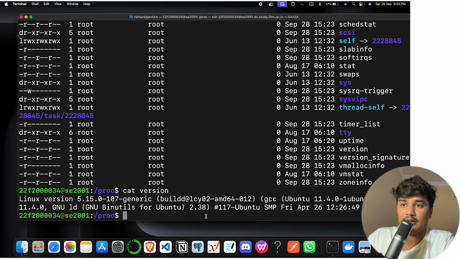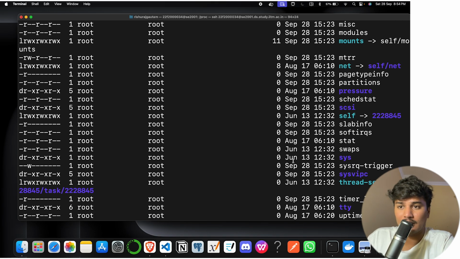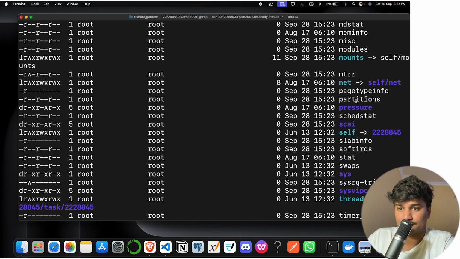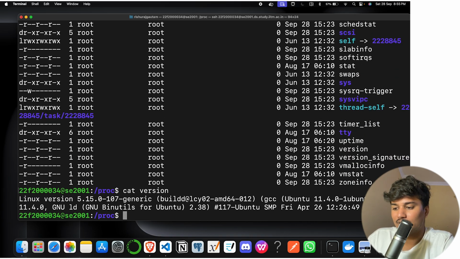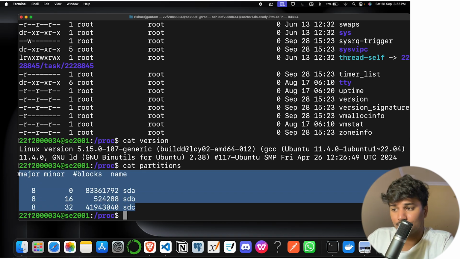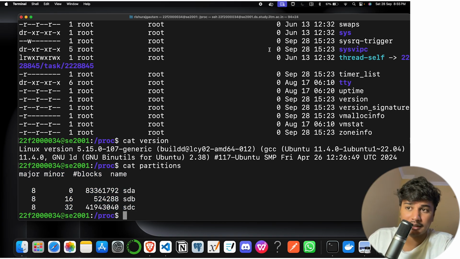Let's say, let's go to some other file. Let's say partitions is a file. Let's open it. So I just did cat partitions, and you can see there is some data. Okay, there is some data, but the size is 0.